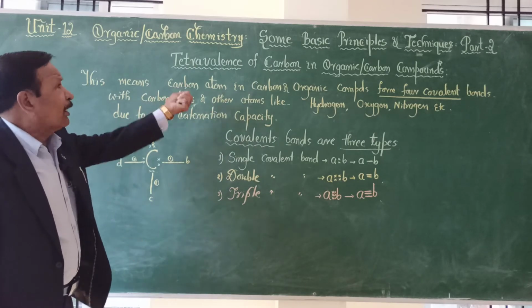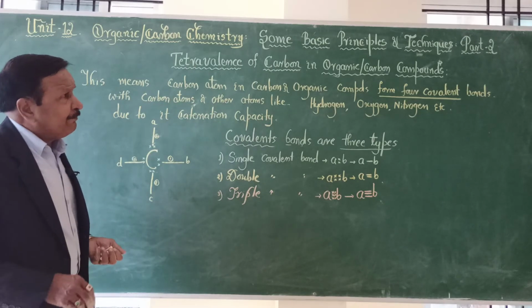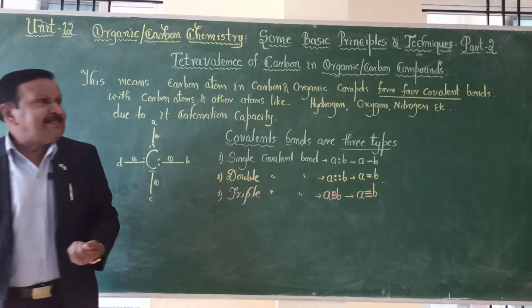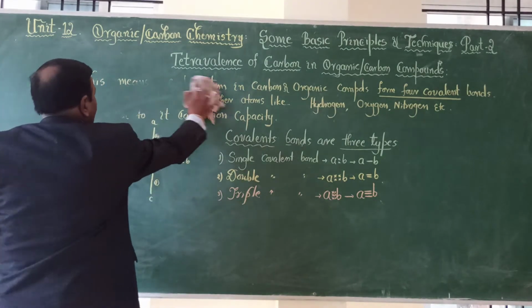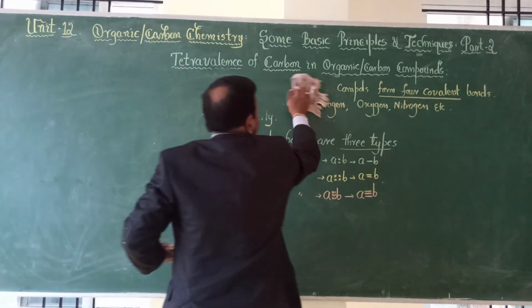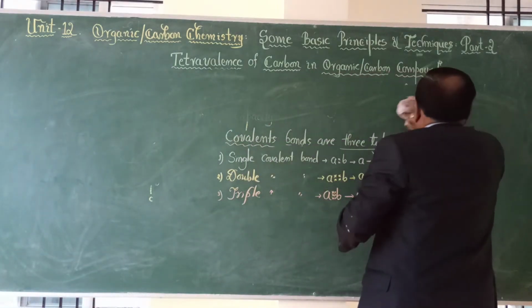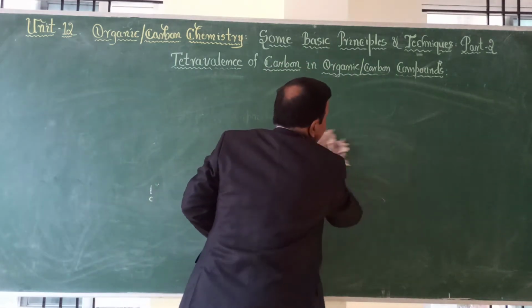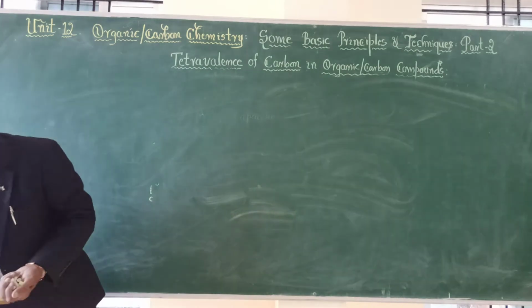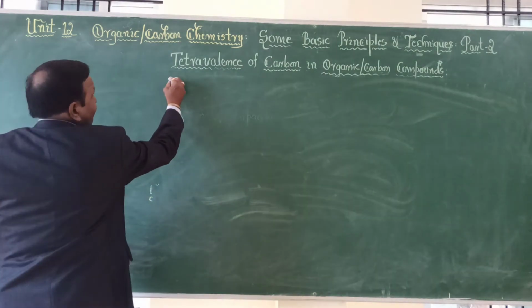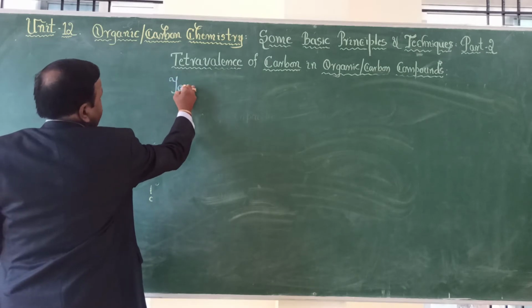Now we are going to talk about why carbon in carbon compounds exhibits tetravalency. What is the reason? The electronic configuration. The electronic configuration of carbon is, that is tetravalency or tetravalence. Both are same.